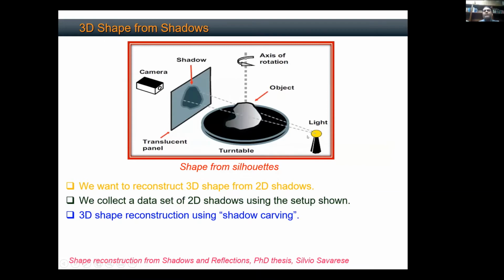On one end, you have a lamp which is emanating light beams. These light beams intersect this object. So the object blocks some of the beams and it casts a shadow on this translucent panel. And I have a camera on the other side and it records these shadows. Now, what I do is I rotate the turntable by 360 degrees with one-degree step increments, so 0 degrees, 1 degree, 2 degrees, all the way to 360 degrees, and I collect the shadows of the object from different views.